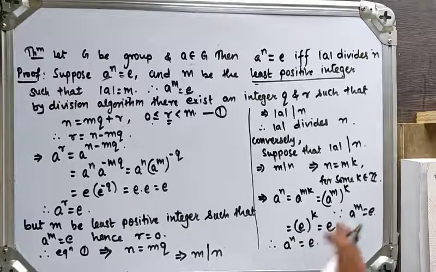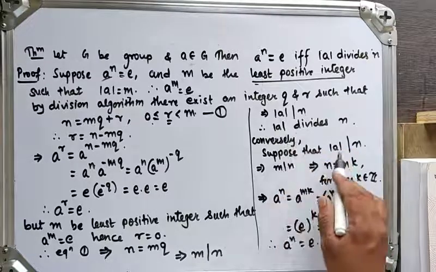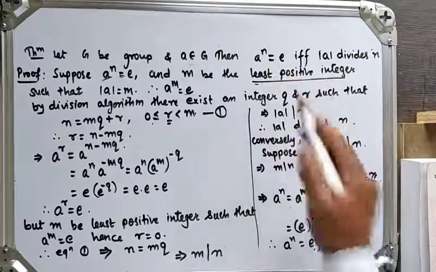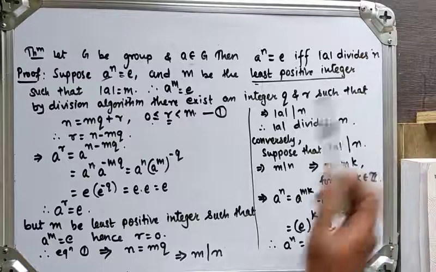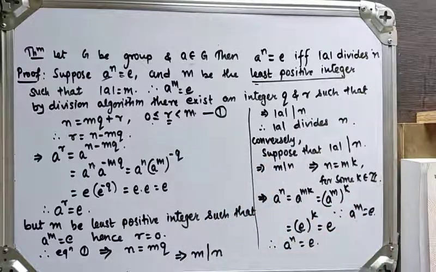Means what? If we have assumed order of a divides n, then finally I get a raised to n is equal to identity. So this proved the converse part. So this is the proof of the given theorem. Here G is a group and a is an element of that group, and a raised to n is identity if and only if order of a divides n; we have proved this theorem in two parts.